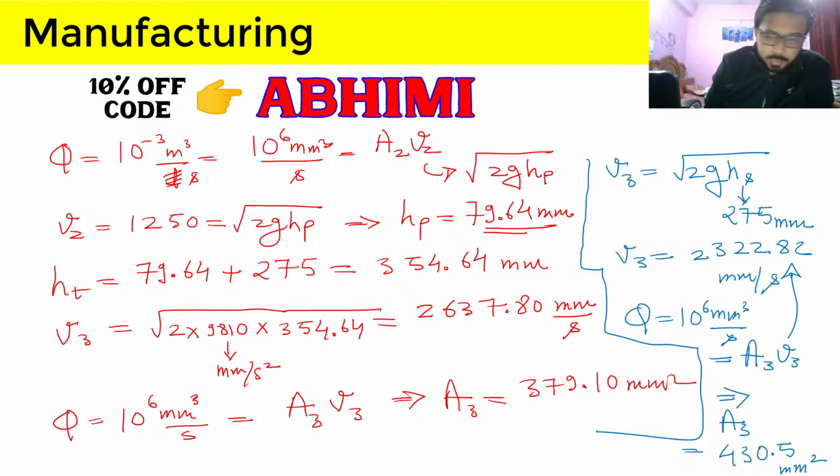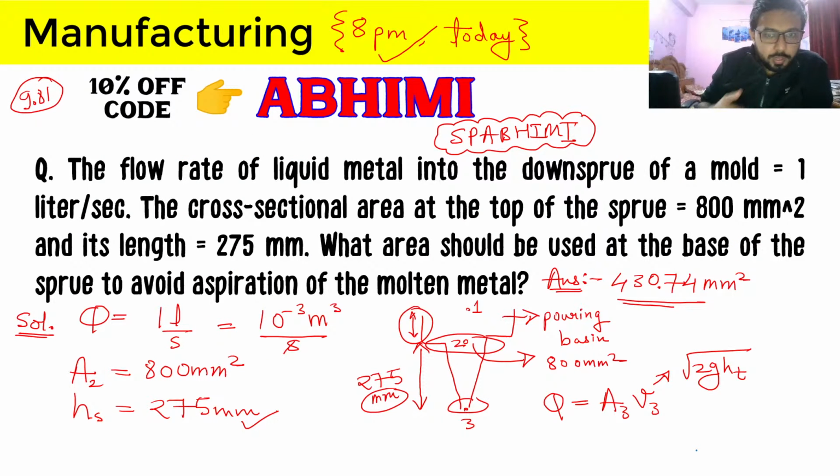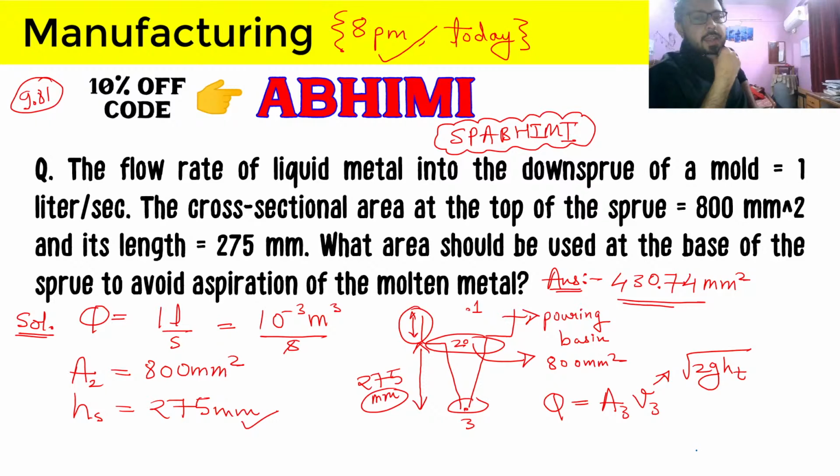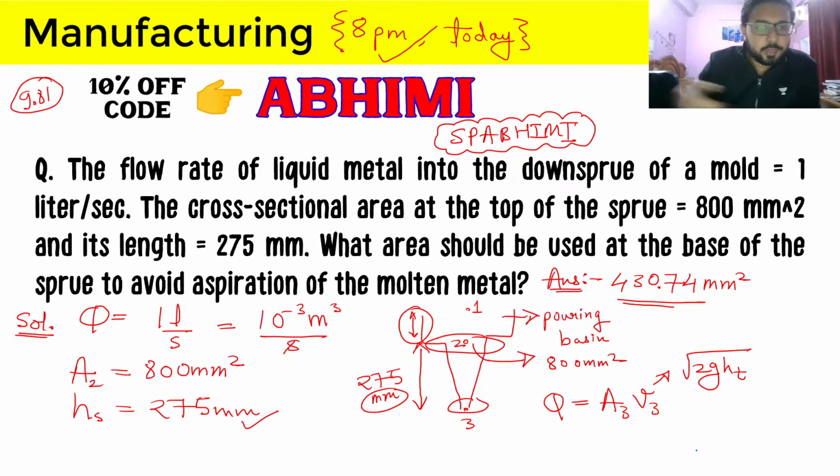And I don't think that is the correct approach, because here the sprue length is given as 275, but when we calculate velocity at 3, we find, no, this is not correct. Whenever we find velocity at 3, we take the total height that is there in your notes, in your theory. We always do that, and that is logical also, because that is from Bernoulli's equation. So we have to first calculate the sprue height, and if it is given, then it is good. Then we calculate the pouring basin height and add that, and after that we can get the answer.